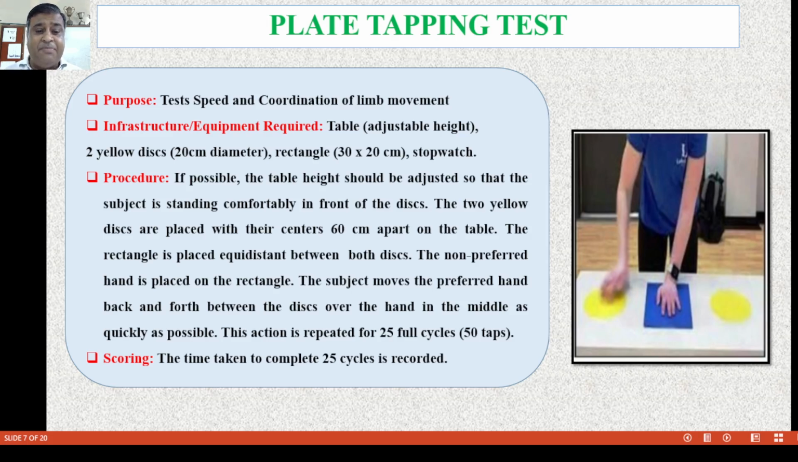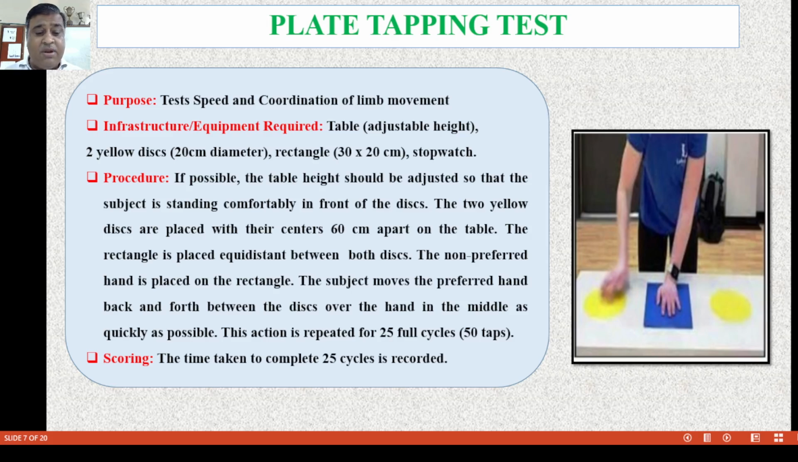The rectangle is placed equidistant in between both the discs. The non-preferred hand is placed on the rectangle. The subject moves the preferred hand, either right or left, back and forth between the discs over the hand in the middle as quickly as possible. This action is repeated for 25 cycles, that is 50 taps.